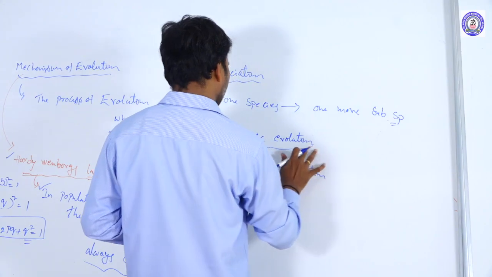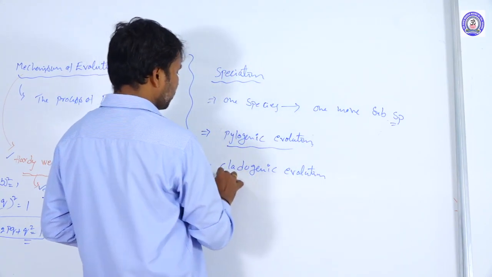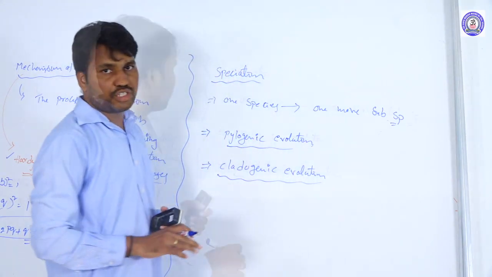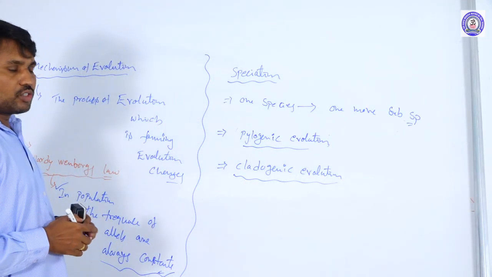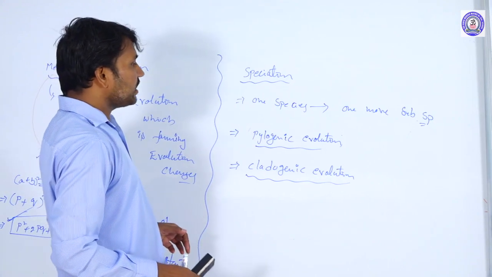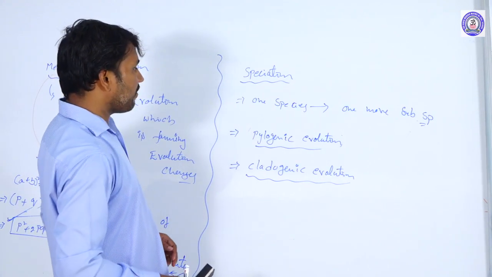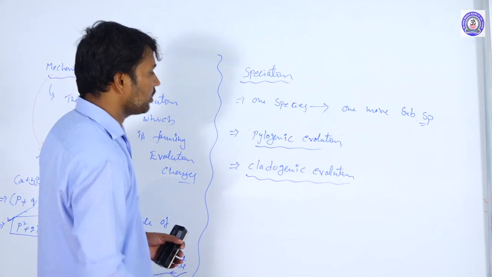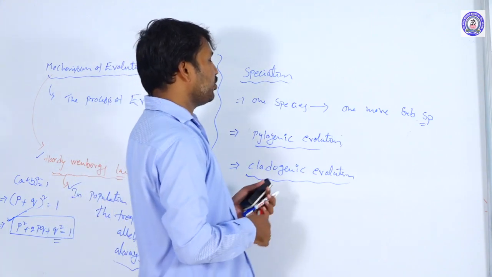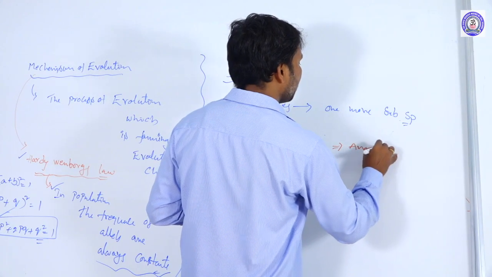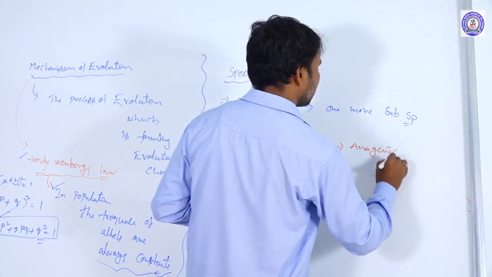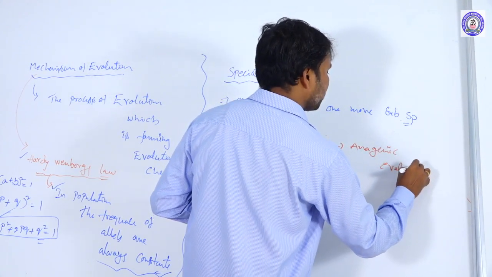The phylogenetic evolution is also called anorogenic evolution.